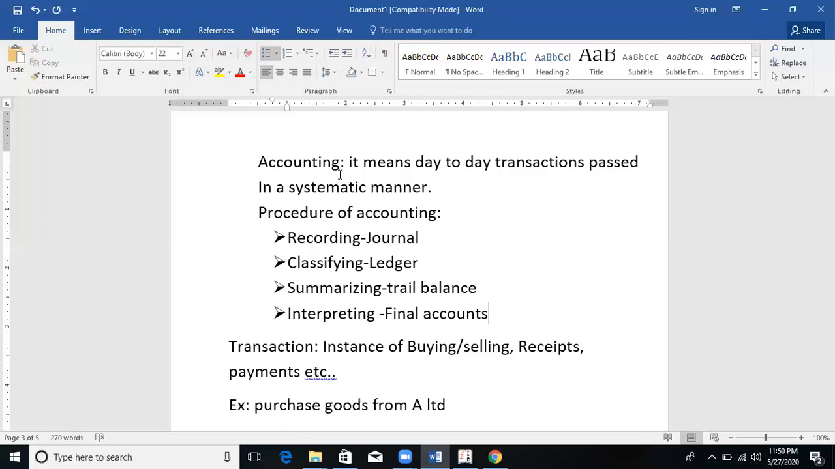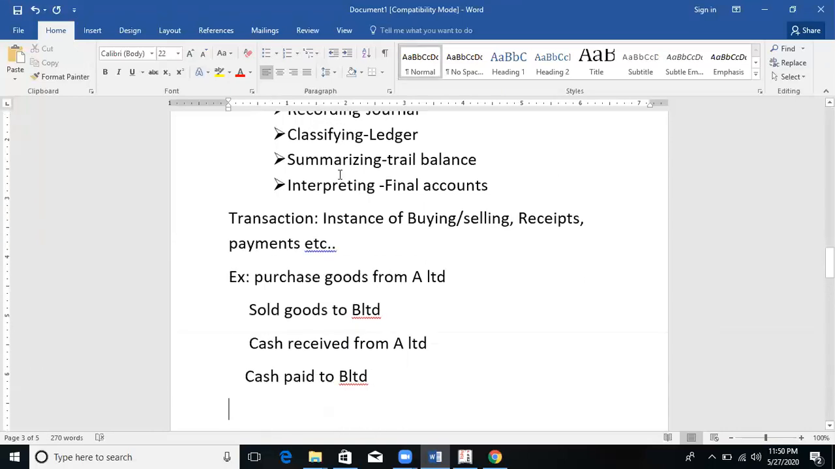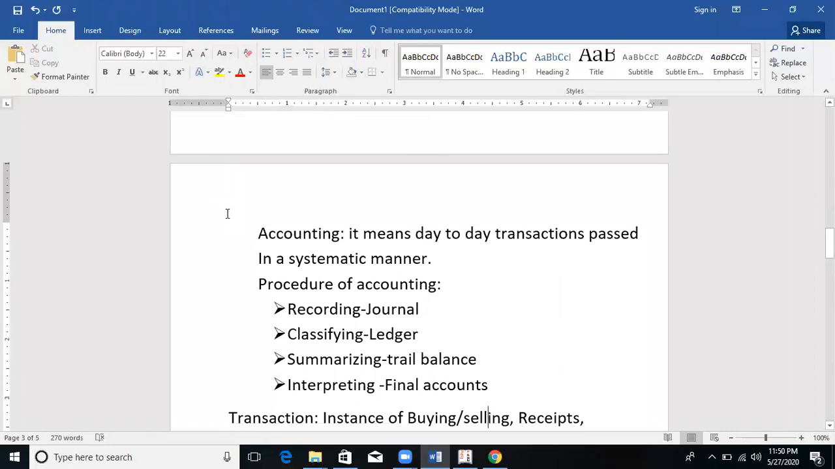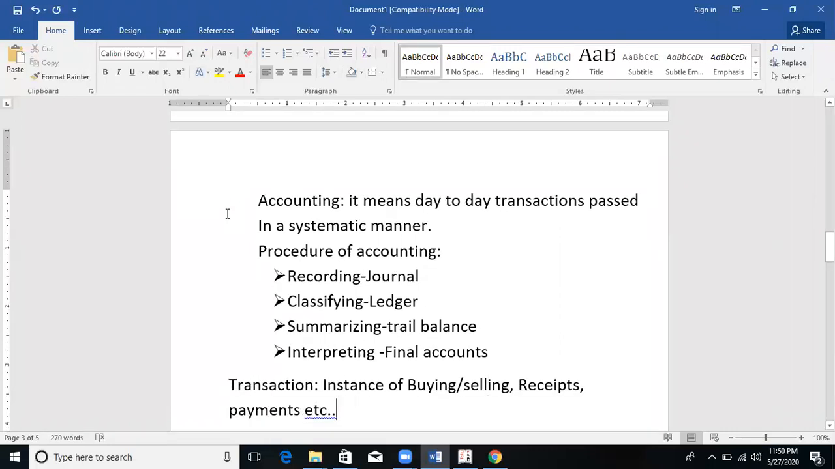So what is accounting? It means day-to-day transactions passed in a systematic way. Transactions means whatever instance of you buy or sell or receive or else pay, all comes under transaction. Procedure is like this: first book should be journal, second book should be ledger, third book should be trial balance, and the final book should be final accounts. So first one is journal, ledger, trial balance, final accounts.